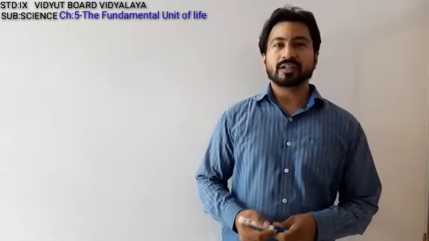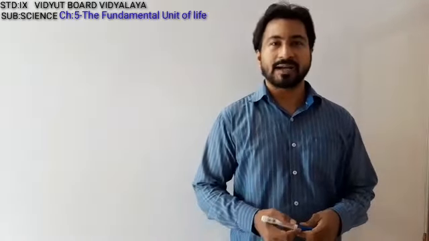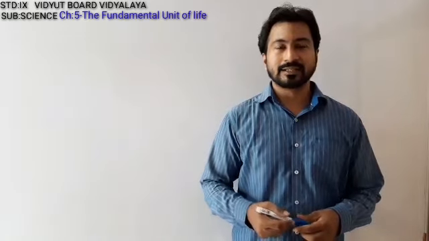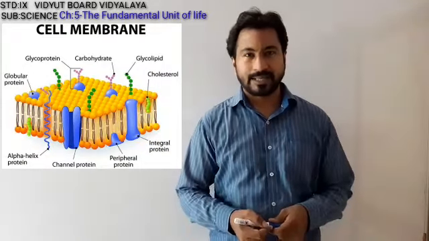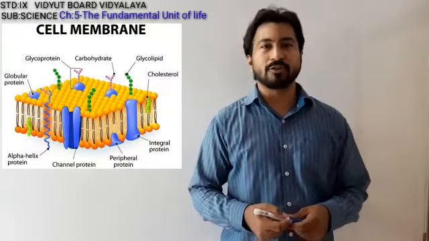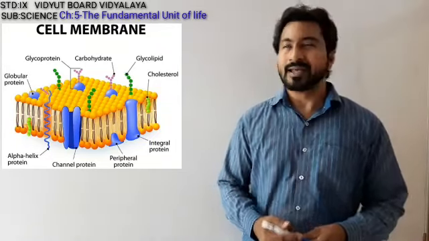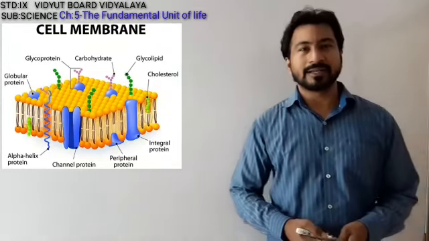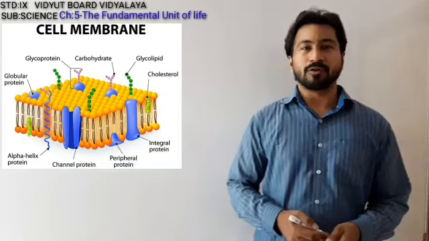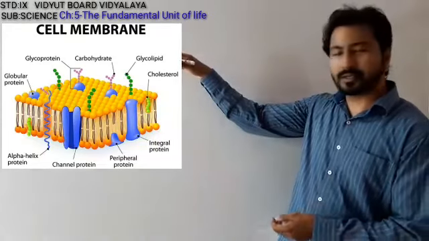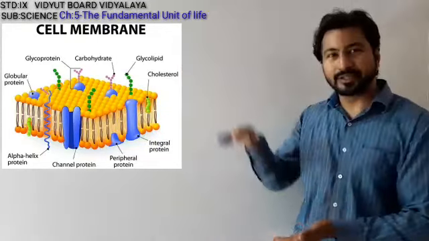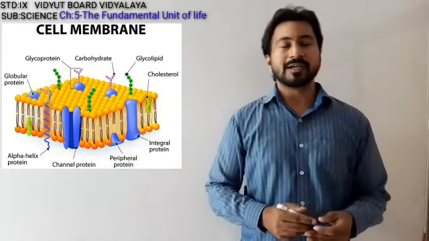When talking about the first major part of the cell, that is the plasma membrane, let us see the structure of a typical plasma membrane. A typical plasma membrane basically consists of the upper layer, the lower layer, and the stuff which is filled between them.